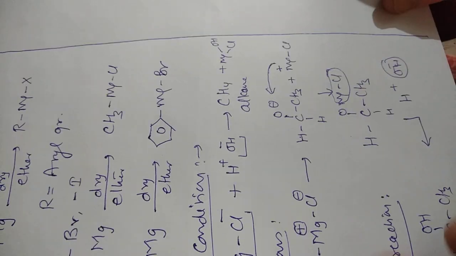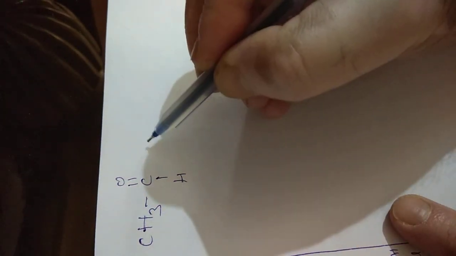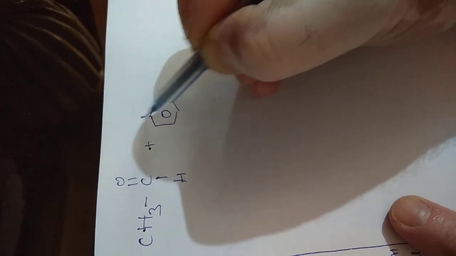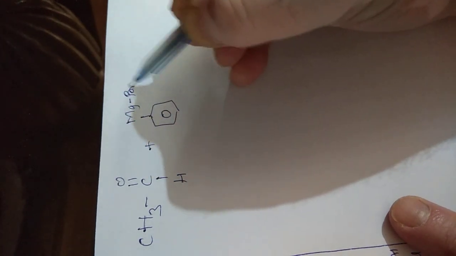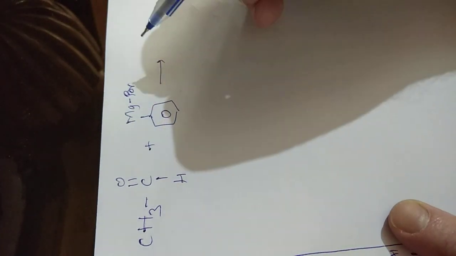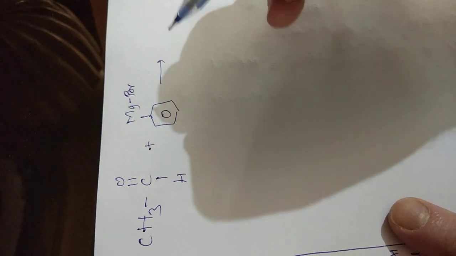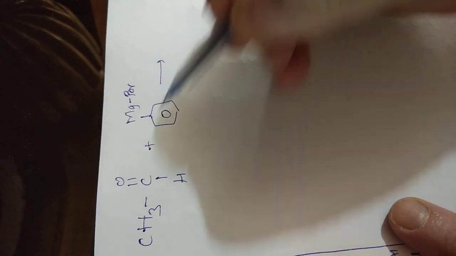This reaction can be further seen in aromatic halides also. Suppose we are taking acetaldehyde or ethanol. When it is treated with phenyl magnesium bromide, first of all you develop the charges.